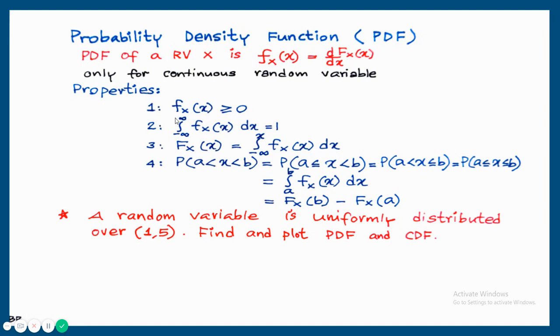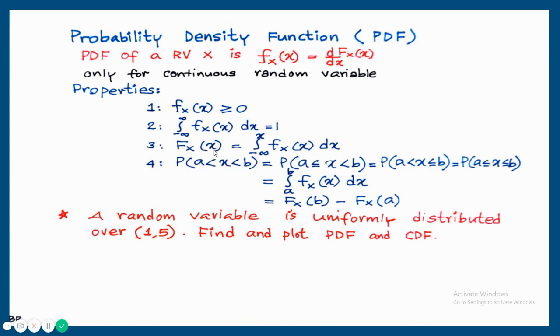Properties of PDF. fx of x is always greater than or equal to 0. Probability density function is a non-negative number. Integral from minus infinity to plus infinity of fx of x dx is 1. Total probability is always 1. So these two are known as the fundamental properties of PDF. That is, PDF is always a non-negative number, and the total area of the probability density function curve, when you are representing that PDF, is always 1, or the total probability is always 1.